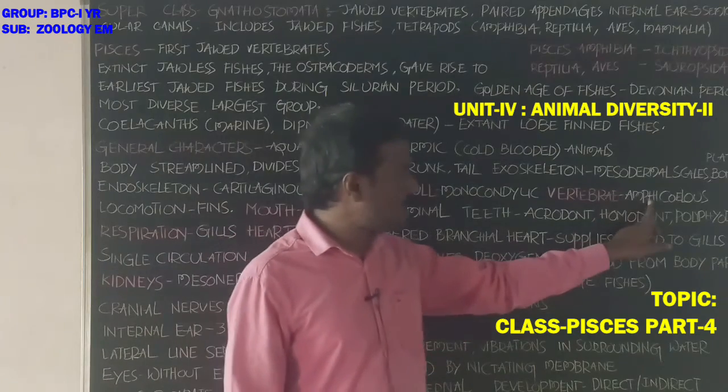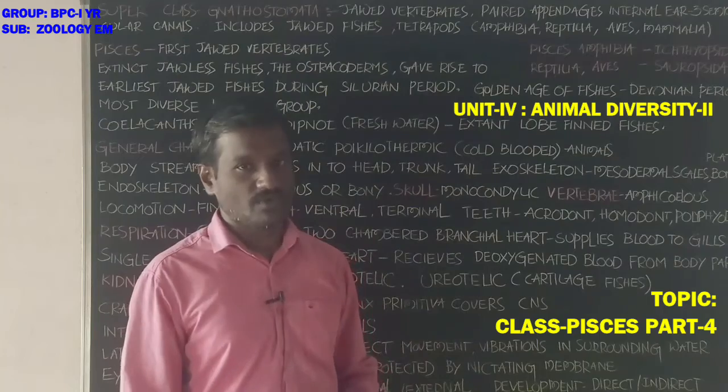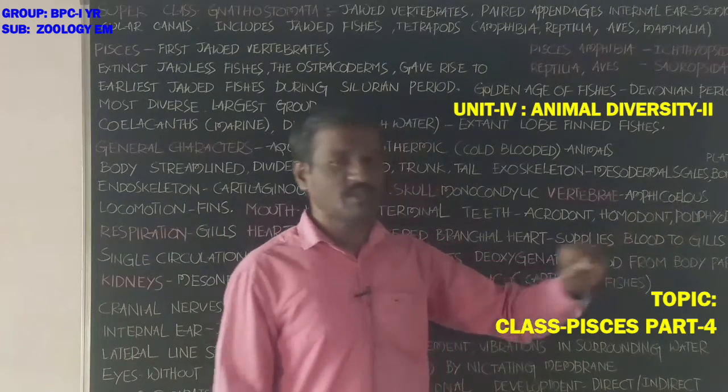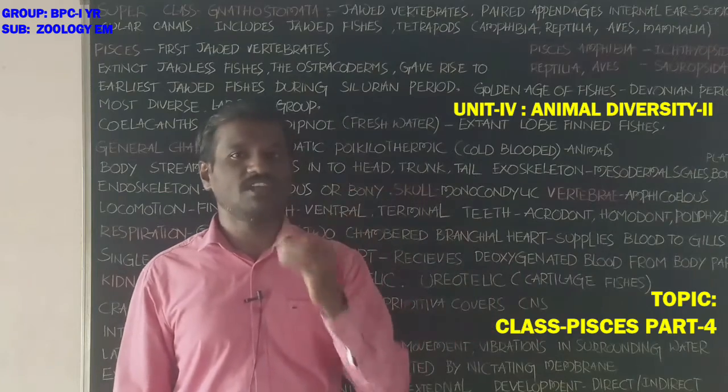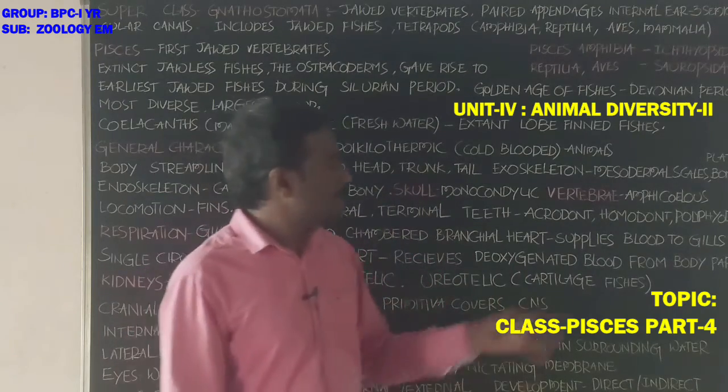Next, vertebra. Vertebra is amphicoelous type. Amphicoelous: amphi means both the surfaces, and coelous means showing a cavity or concave.